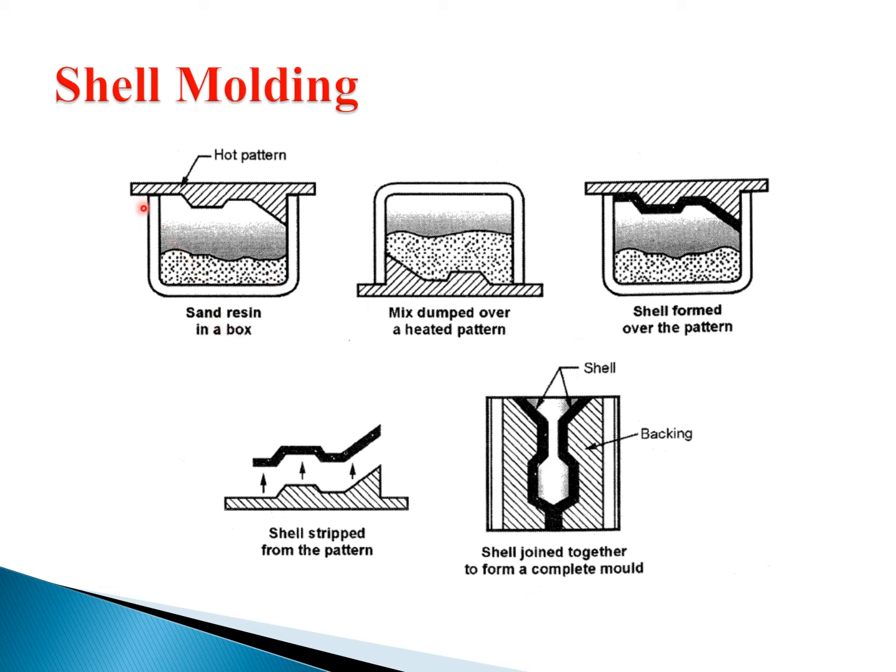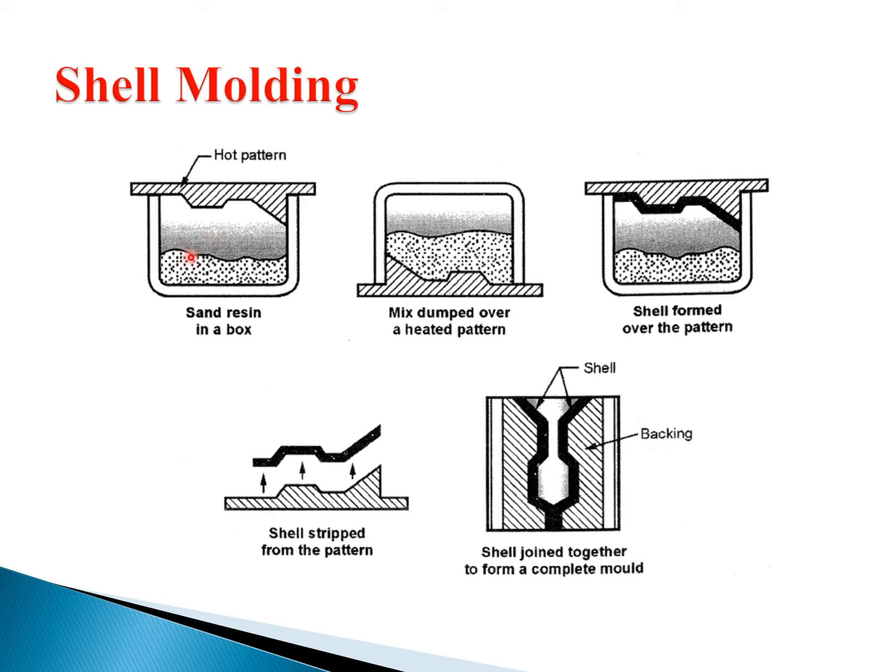This is the pattern shape. We want the shape of this one, the required shape of the object. To get this required shape, we keep a pattern on the shell. This is the box, one type of box.